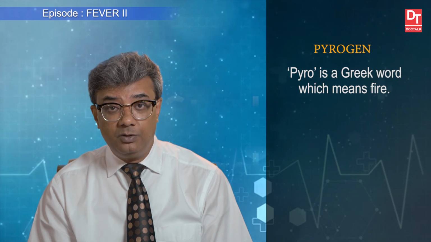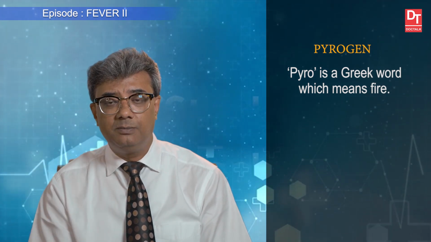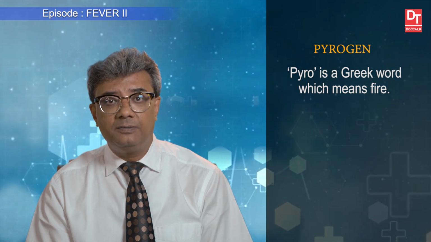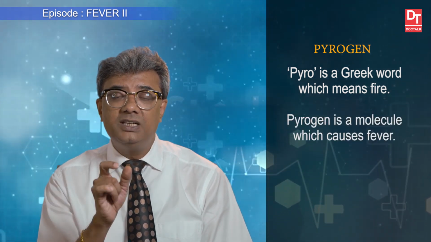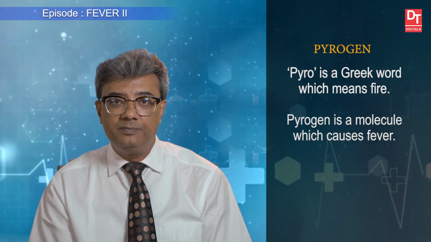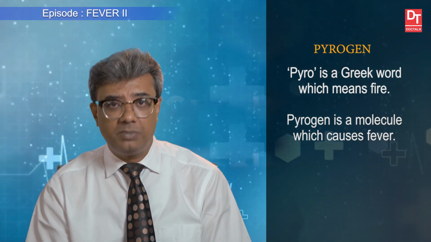Now, let us enter into an interesting part, the pathogenesis of the fever. Before entering into the pathogenesis of the fever, we have to know one terminology which causes fever, that is pyrogen. Now, what is pyrogen? Pyro came from a Greek word, pyro. Pyro means fire. So, pyrogen is a molecule which causes fever, which causes elevation of the body temperature.